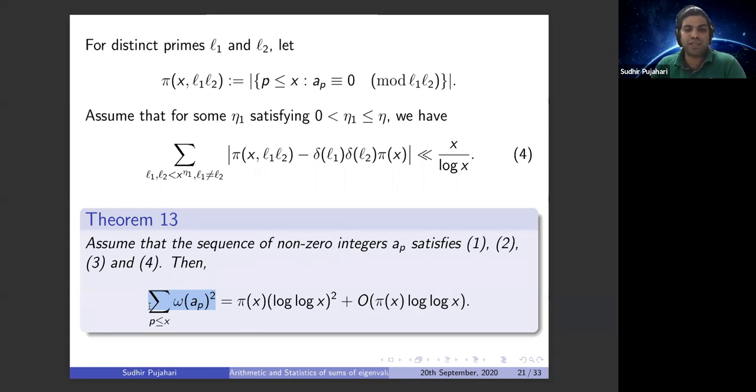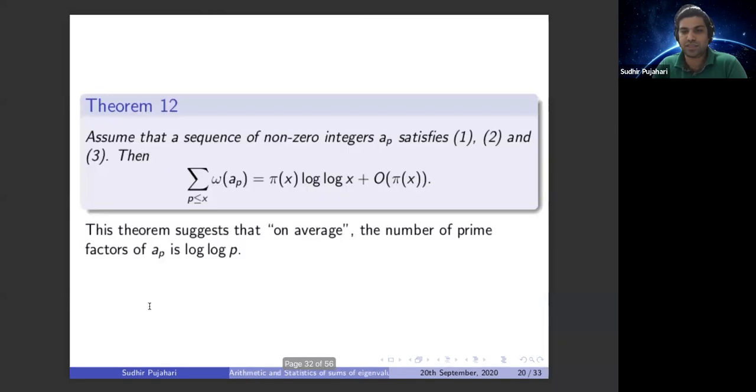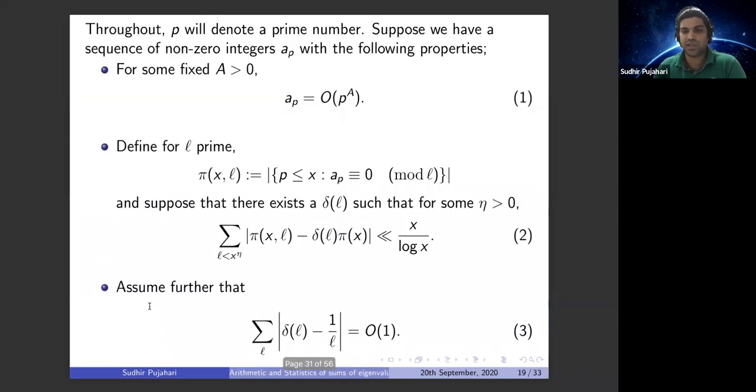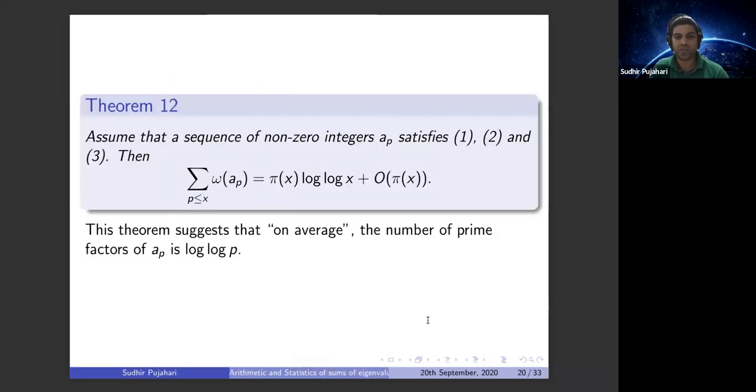So to prove our theorem, basically we are going to use these results. What we have to do is show that the sum of Fourier coefficients satisfies these conditions. One, because we are dealing with the Fourier coefficients of a Hecke eigenform, we don't have to worry about. Two is basically done in Murty's paper, their previous work, because we are dealing here with one Fourier coefficient. We have to worry mainly about conditions 3 and 4.